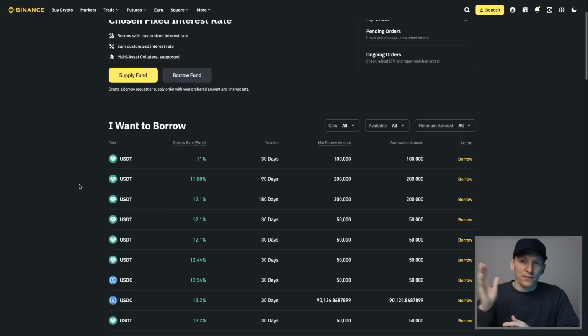So if we're borrowing $1,000 of USDT and we want to borrow that for a fixed rate, you also have to fix the time, right? So if you fix the interest rate, you have to fix the period that you're lending for as well.